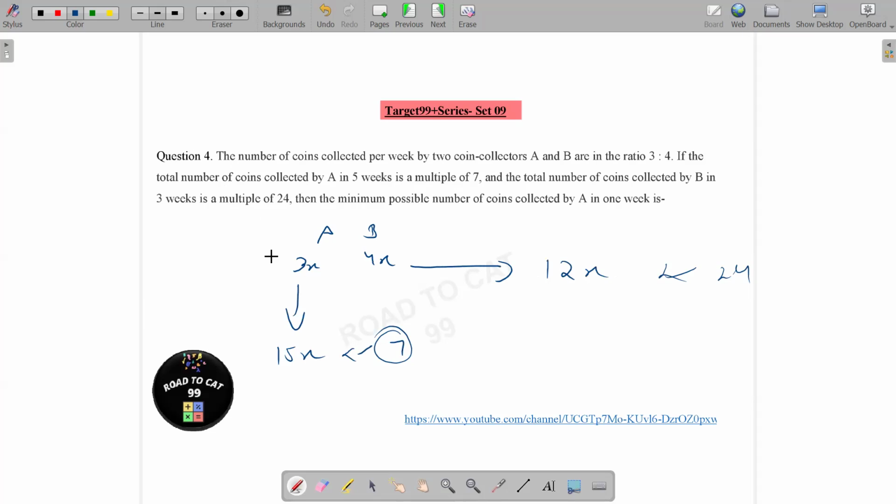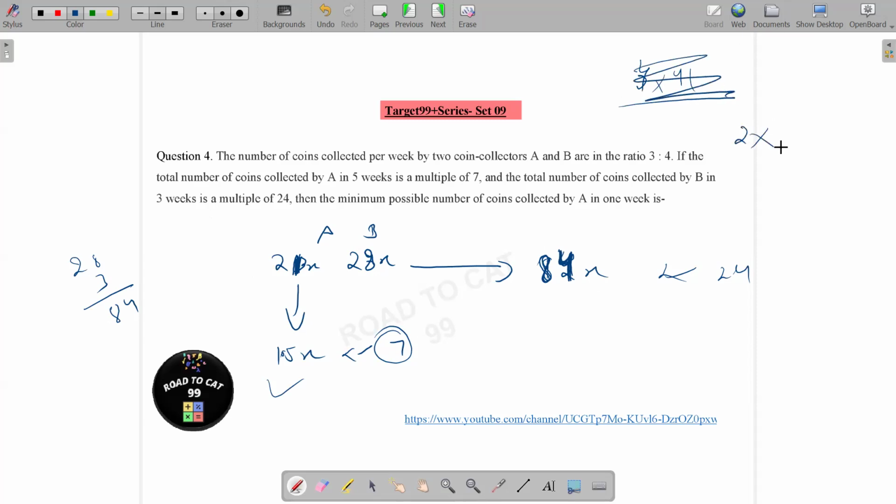So we can straight away take it as 21x, and then this would become 28x. And in 3 weeks, it would become 28 into 3, that is 84, right? And this would become 105x. So this satisfies. 84 would cause a problem because let's divide 84 by 4, that is 41.